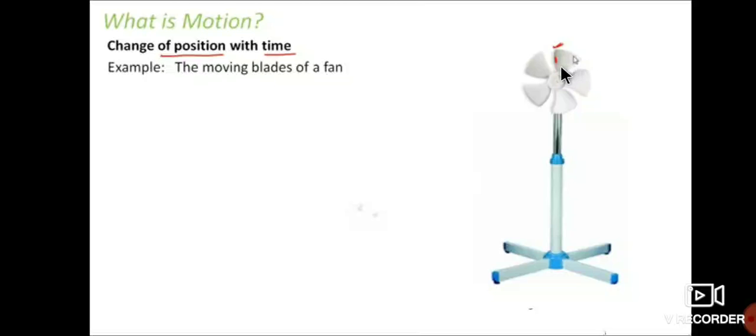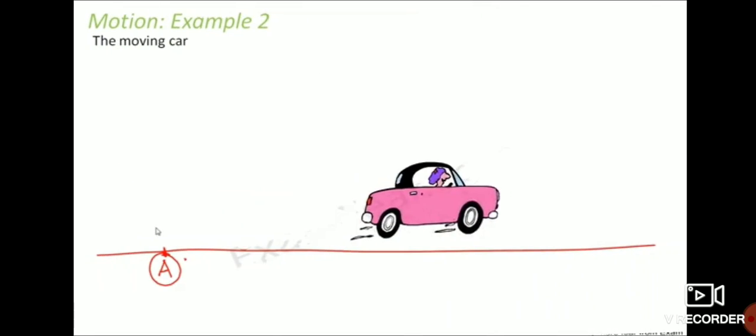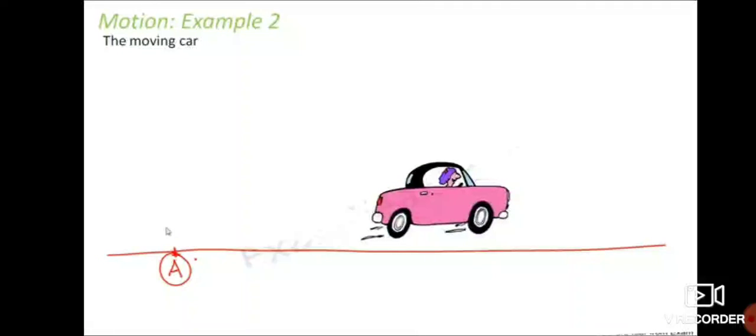This blade will come here, then here, then here, then here, and once again here. It rotates like this when you switch on the fan, or when you rotate the blades of the fan. The blade continuously changes its position with respect to time. This is one example for motion. If they ask what is motion, you should write: change of position with time is called motion. Example: a moving blade in a fan.